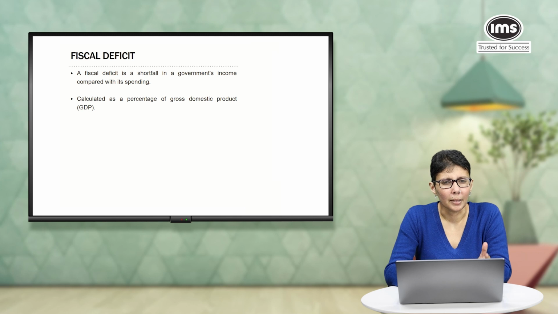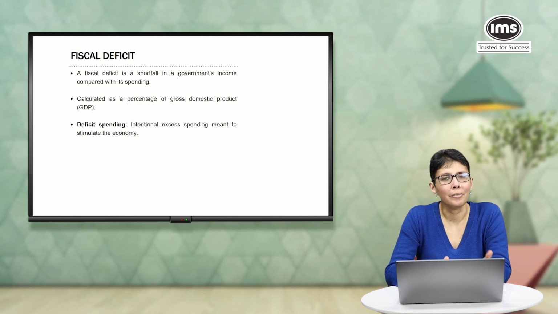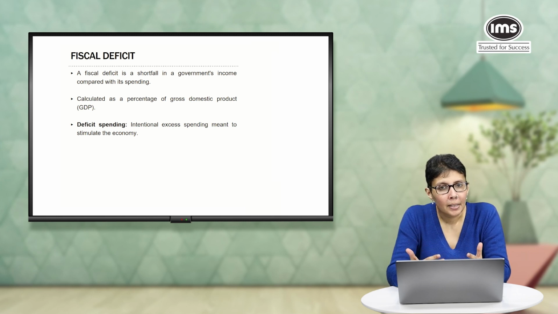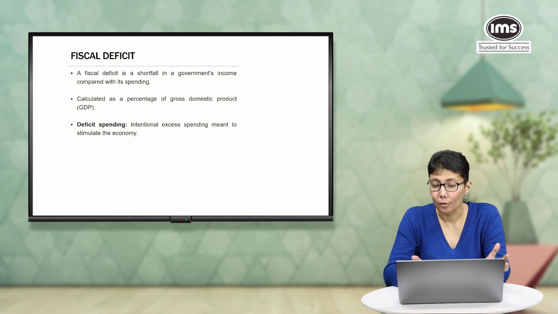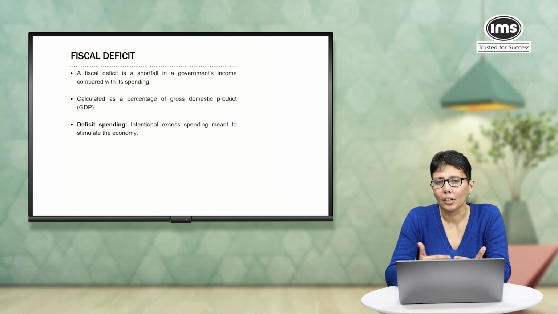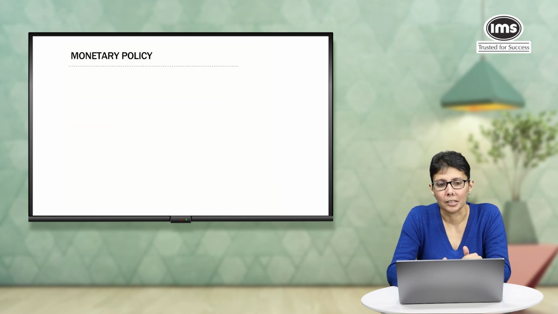Another related term that you might hear sometimes is called deficit spending. Now, what is deficit spending? Generally, it involves deliberately spending more money as compared to how much the government is getting from the people. So why would the government want to spend more? Obviously, to boost the economy. And we already talked about how government spending provides an economic stimulus. So let's move on and learn a few more words.